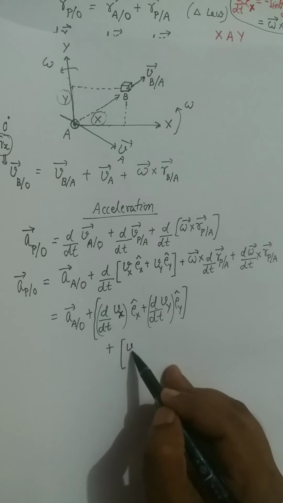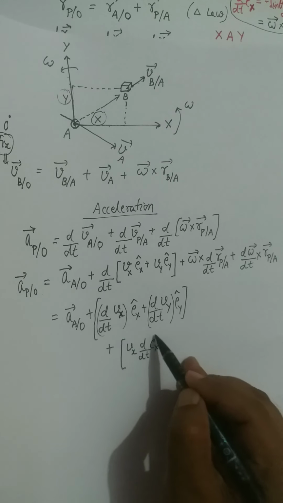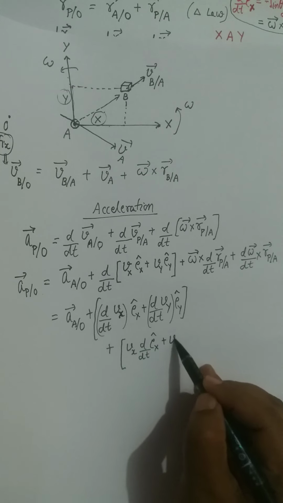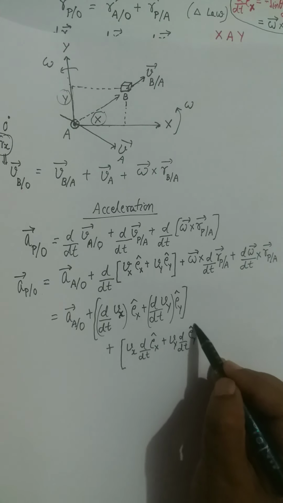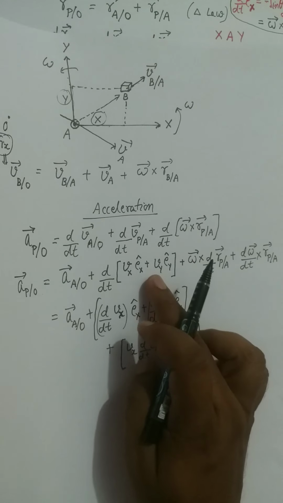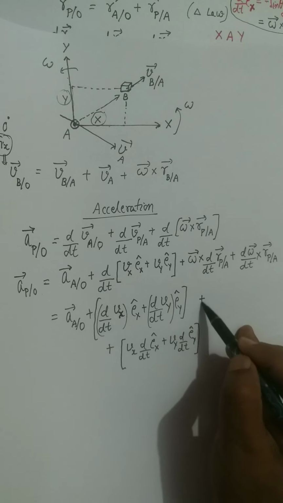So you will have vx and derivative of ex cap plus vy and then derivative of ey cap. So you will have two terms out of this factor,